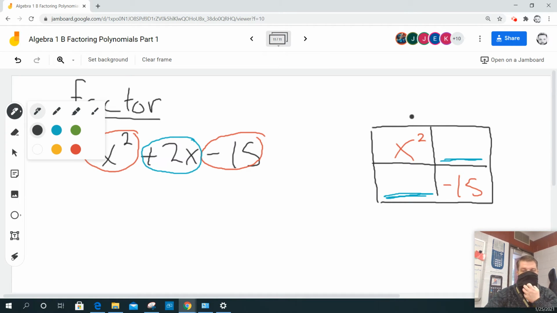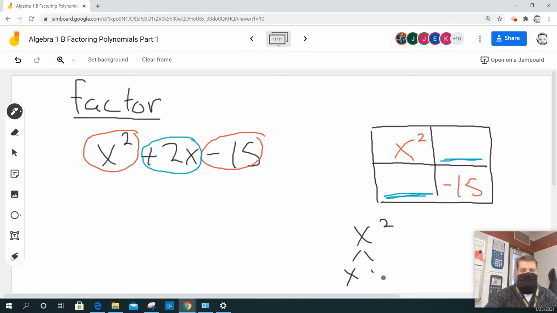Well, if I think about it, x squared is just x times x. So I'm going to put 1x here and 1x here. Now, if I think about prime factorization, negative 15 is the product of 5 and 3. But now one of those has to be negative. I'm going to put my 5 here and my 3 here, and one of those has to be negative to get negative 15.